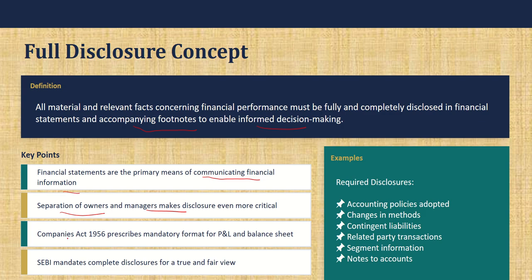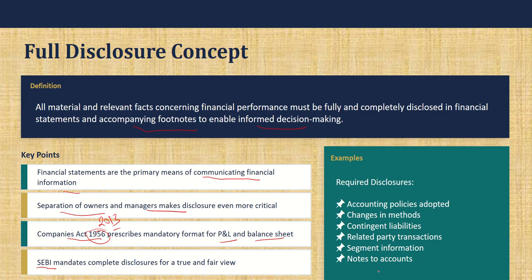And the Companies Act, sorry, it is not 1956, it is 2013, also prescribes the mandatory format of the P&L, profit and loss account, and balance sheet that has to be prepared so that everything is covered. And SEBI, Securities and Exchange Board of India, is also making it mandatory to disclose a true and fair view of the business so that the investors are not deceived.